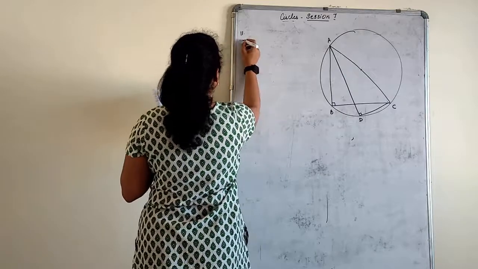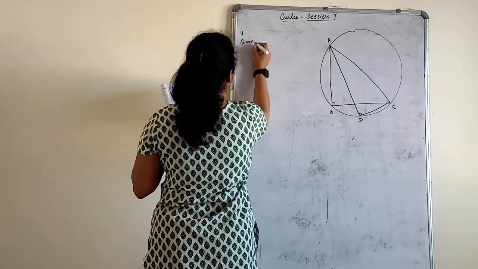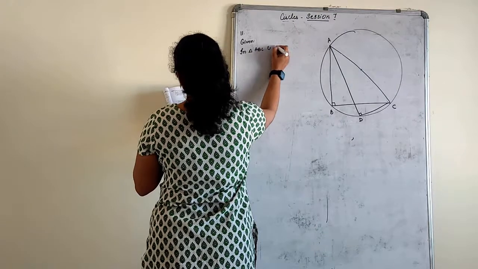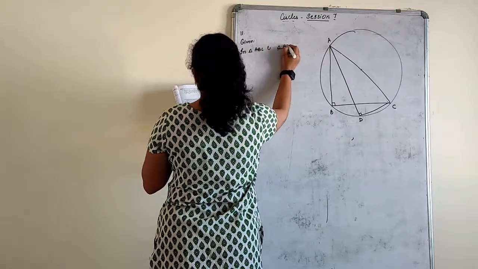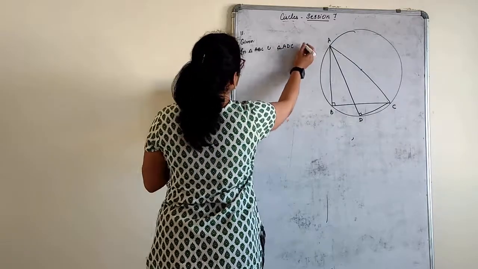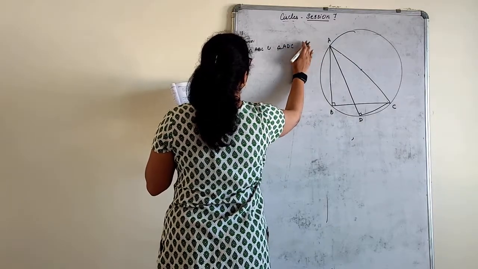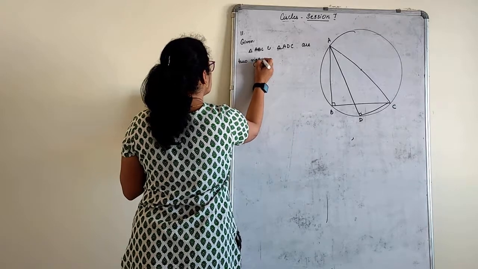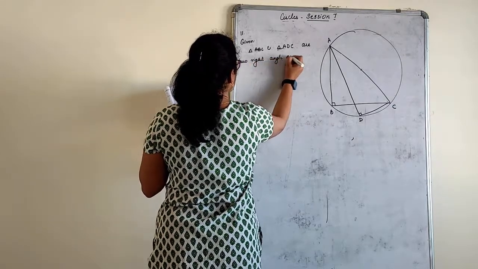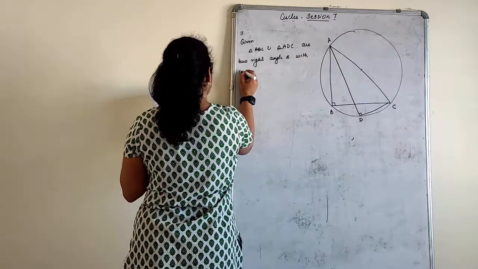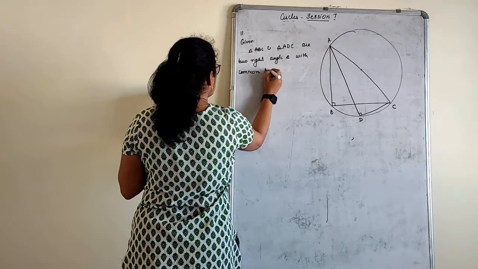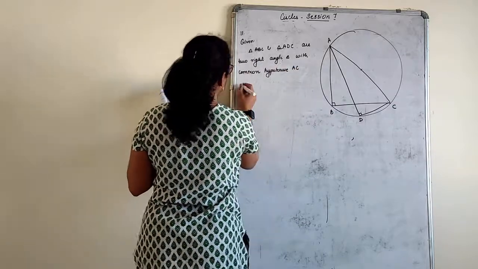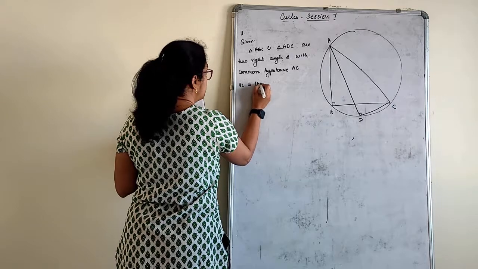Let us first write the given: triangle ABC and triangle ADC are two right angle triangles with AC as the diameter.